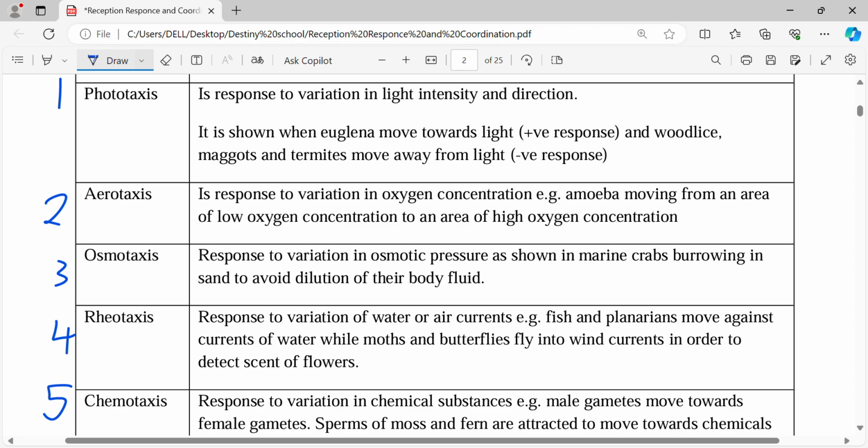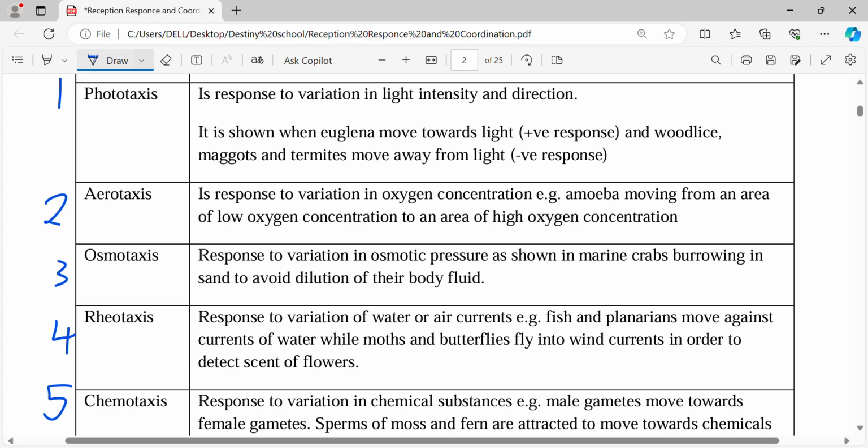Let's go to number 3, osmotaxis. Osmotaxis is the response to variation in osmotic pressure. So the stimulus there is the osmotic pressure. We all know that from osmosis you are able to absorb a lot of water.